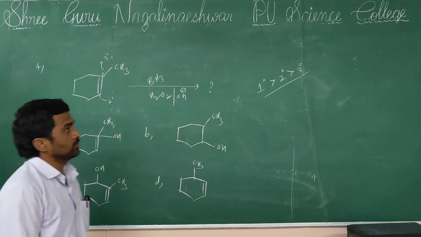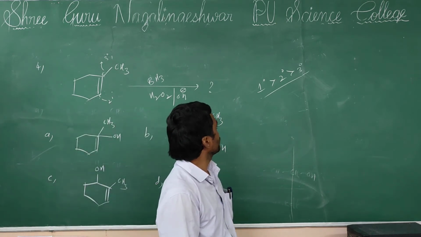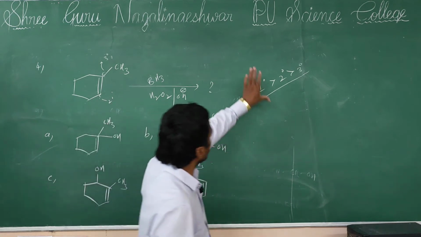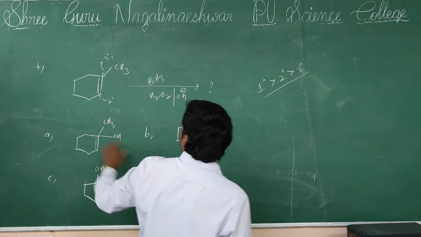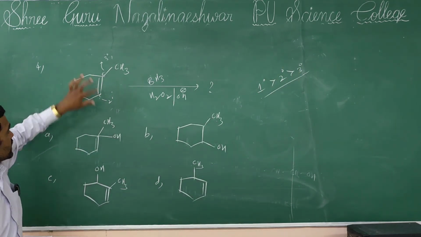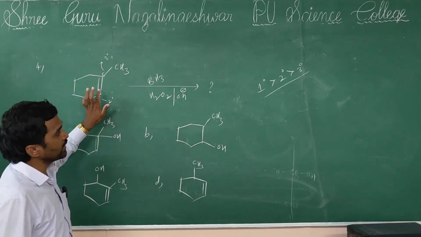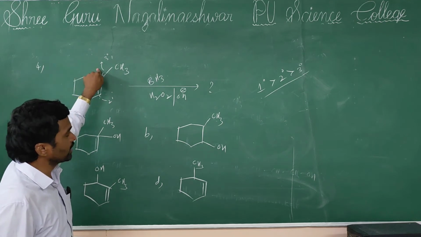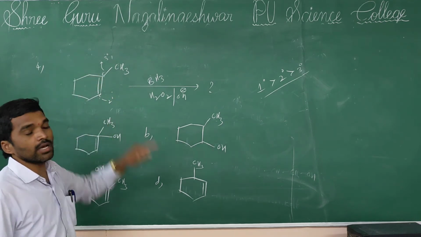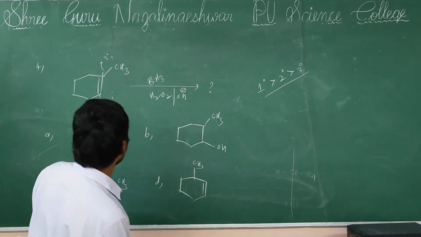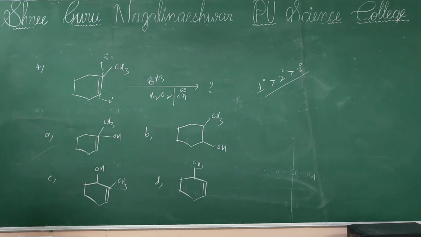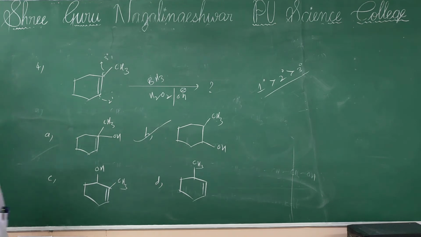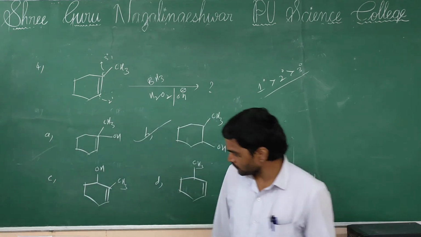So in the given molecule, two possibilities are there, secondary and tertiary. So your priority is secondary alcohol formed compared to tertiary alcohol. Why? Because the hydroboration oxidation reaction follows the anti-Markovnikov rule. So then your answer is B. Okay, right.